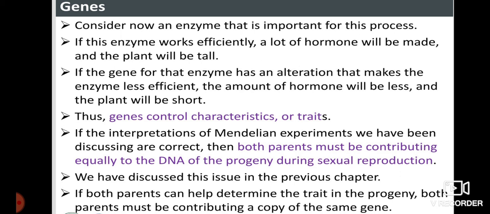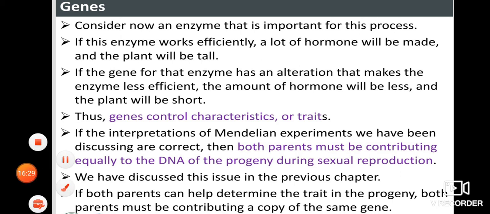So if the interpretation of Mendelian experiments is correct, then both parents must be contributing equally to the DNA of the progeny during sexual reproduction. As I have already told, during meiosis the characteristics from the mother and the father play an important role in expressing any kind of characteristic. Thus, if both parents can help determine the trait in the progeny, both parents must be contributing a copy of the same gene.